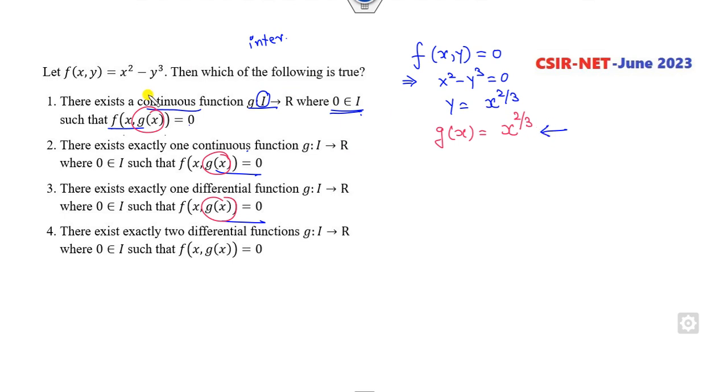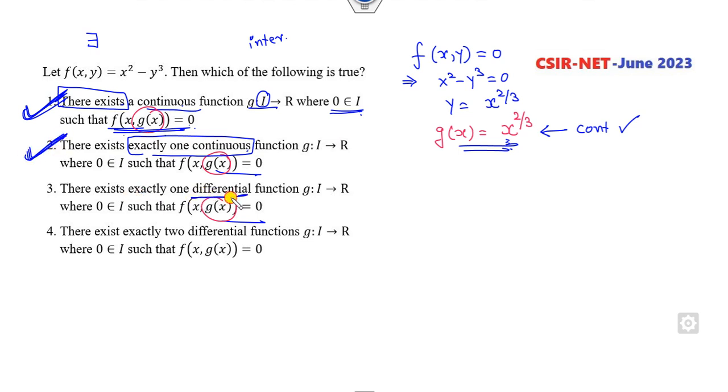Now look at this function. First option, there exists. It means we need at least one function. It is not asking for all of the functions. Is this a continuous function? Yes. So there exists a continuous function such that this is true. This is a continuous function, and it is the right answer of the problem. Look at the second option. There exists exactly one continuous function. You can see that exactly one function is there. This option is also the correct option.